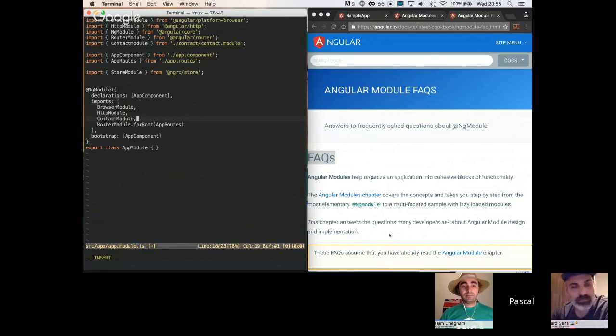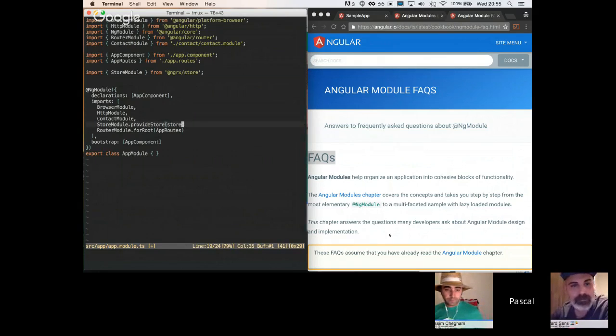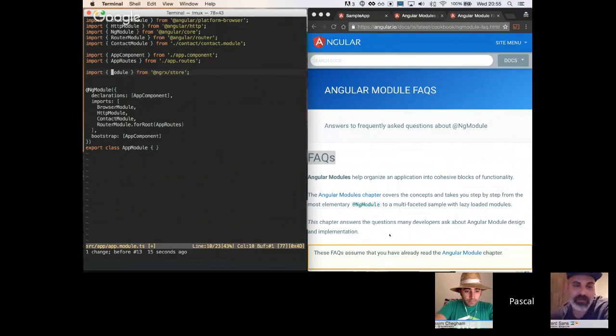And then you would probably do something like this. You would import it here, and then you would probably provide a store or something. I could imagine that makes sense. So we can reuse the exact same approach. That's actually the whole idea, right? That we are all using the same APIs. Angular itself uses the same APIs, and you will use the same APIs, and also third-party modules like ngrx or Angular Material or Ionic. They will all use the same APIs.